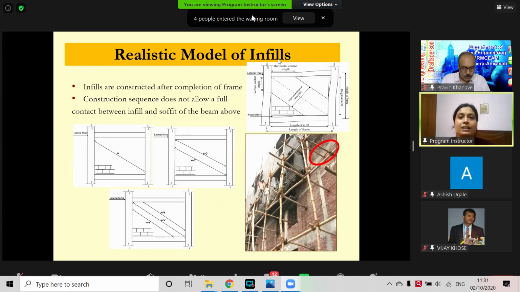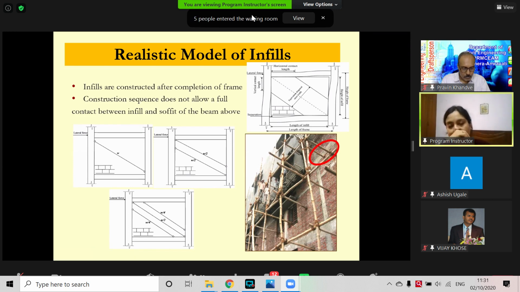And for a realistic model of infill, to find a model which will give sufficiently accurate results, I have tried 3 different strut models. One is this eccentric strut model, one is a double strut model, one is a 3 strut model, to simulate this behavior. And we have seen, in this photograph taken from one project, that there is a gap between the bottom of the beam and the top of the infill panel.